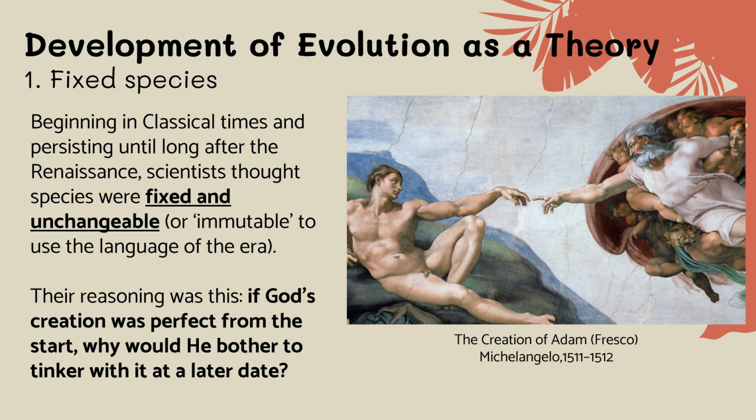Now let us explore the development of the theory of evolution. For a long time, scientists believed that species were fixed and unchangeable. This idea came from the belief that life was created perfectly from the beginning, so there was no reason for species to change. If everything was already ideal, then evolution seemed unnecessary. This view dominated scientific thinking for centuries before new evidence challenged it.